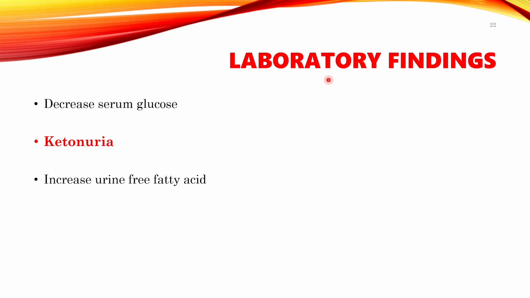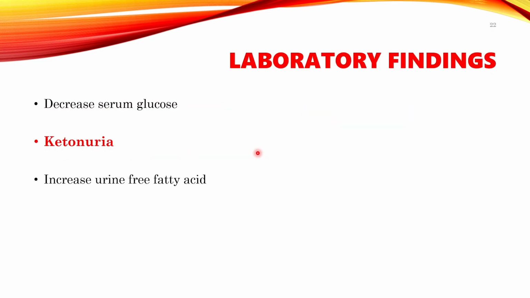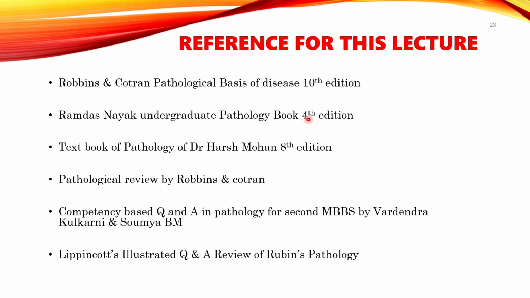If we talk about the laboratory findings, then serum glucose is decreased because of utilization of amino acids for glucose production, and ketonuria can be seen. So in urine there is ketonuria and increased urinary free fatty acid level. That's because the fat is broken down, so fatty acids will be released in urine, and that fatty acid can convert into ketone bodies. So ketonuria is also present. So these are my references for today's lecture.